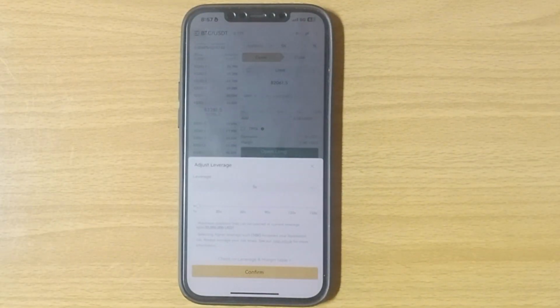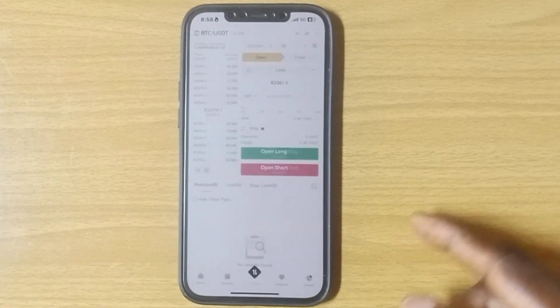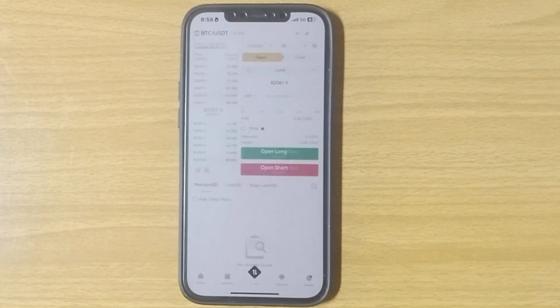Guys, I always encourage my followers to trade between 3x to 5x. You may ask, so what is leverage? For example, if you are trading say 200 USDT and you are on 5x, the system will multiply it by 5. That is 1,000 USDT. So your commission is based on that, and if the market is going against you, your loss is also based on that.